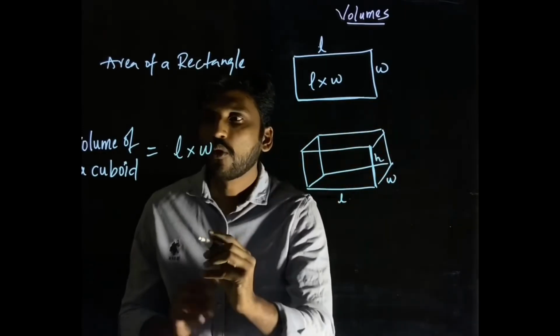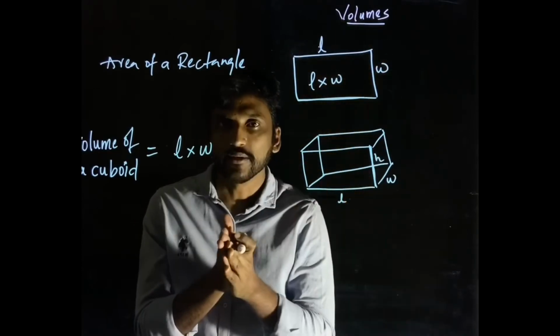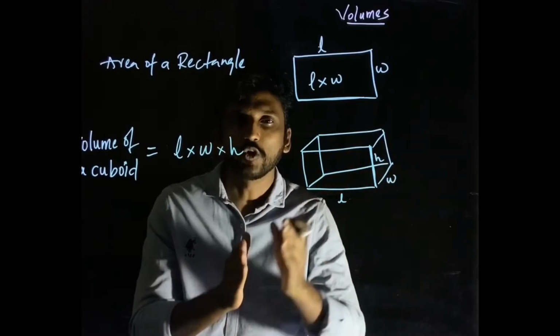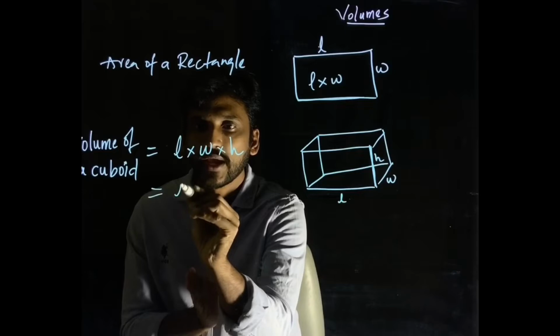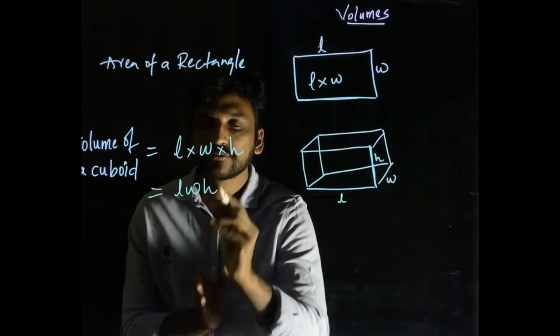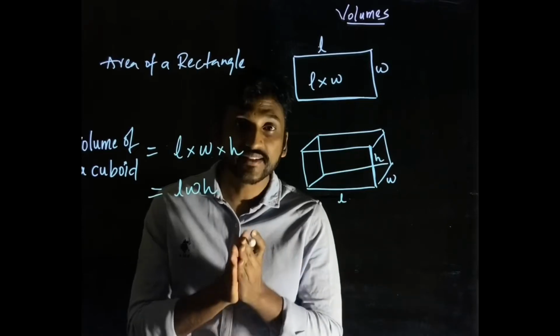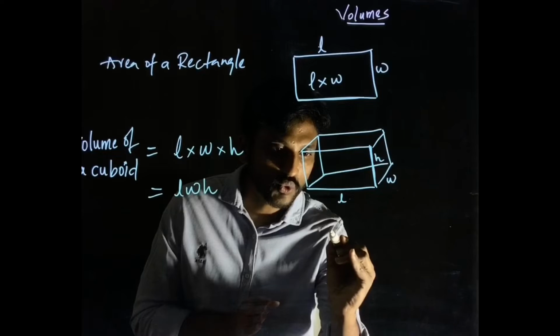So now if I want the volume, it is the same. L times W will give me the area, times H will give me the volume. So what is the formula for the cuboid? That equals LWH, which is length times width times height. Easy? It's very easy. Now if I draw a square,